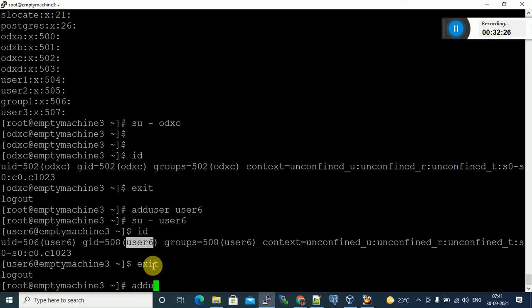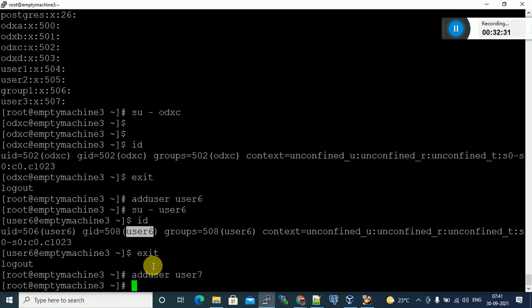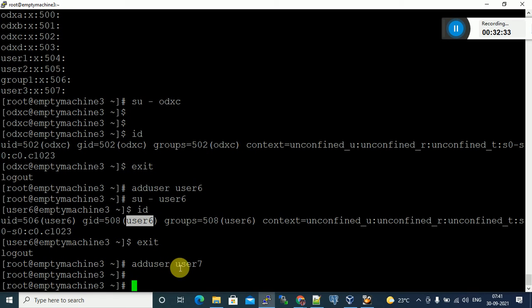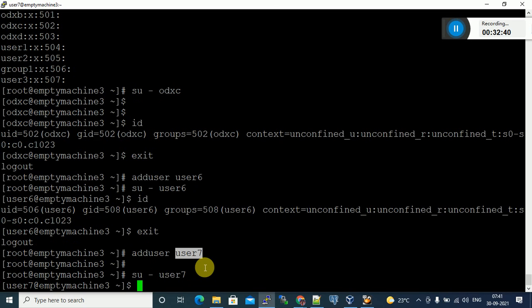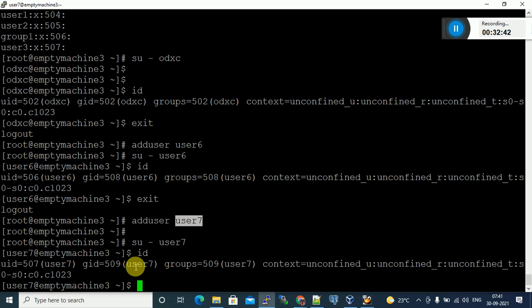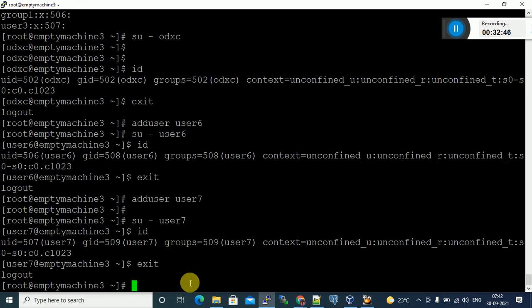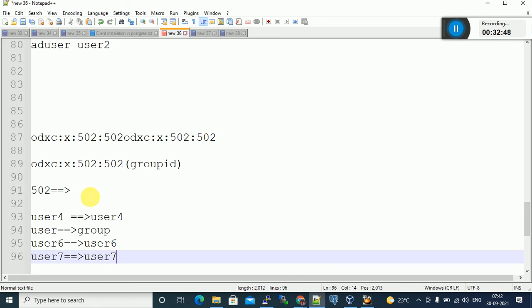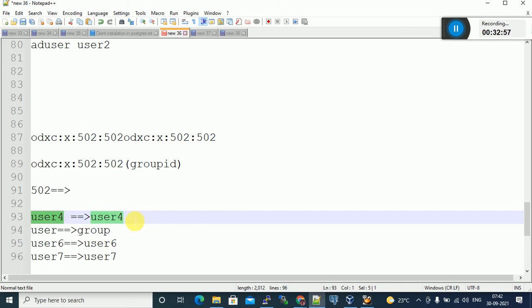Let me create another user. useradd user7. How to find the group name for this user? Switch to user 7 and type id. This is the group name, this is the username. When you are not specifying anything while adding a user, by default it creates a group with the same name as the username for that user.